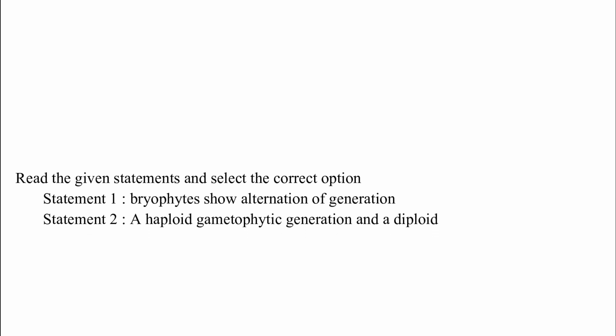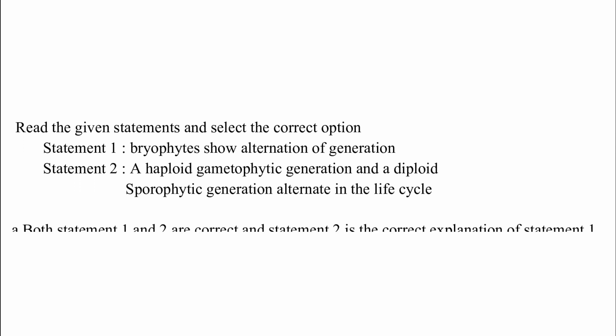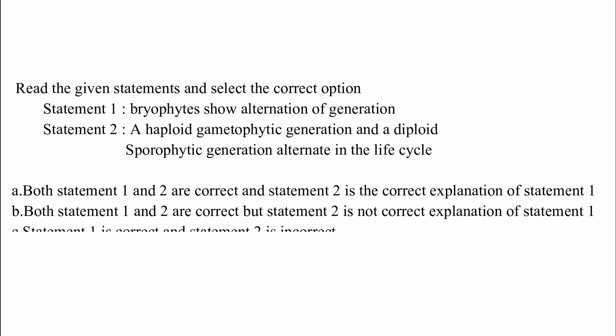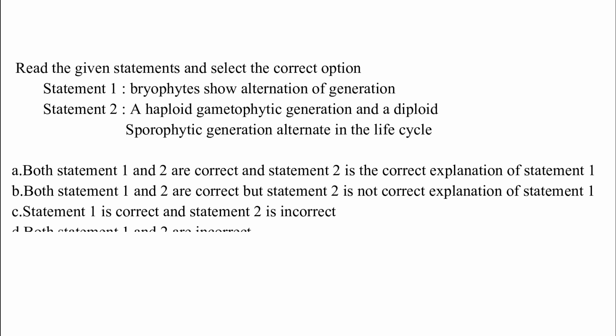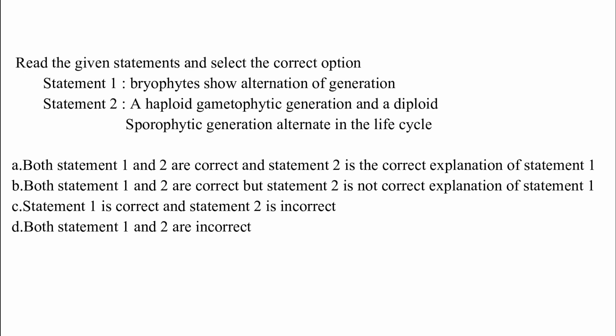Read the given statement and select the correct option. Statement I. Bryophytes show alternation of generation. Statement II. A haploid gametophytic generation and a diploid sporophytic generation alternate in the life cycle.